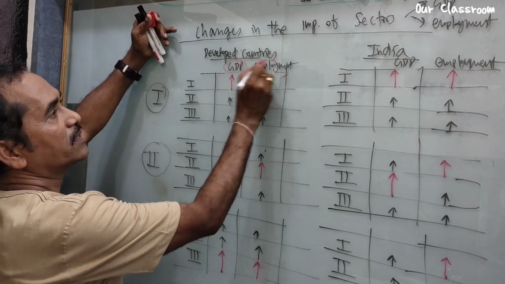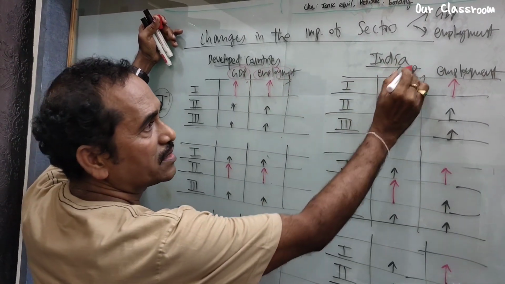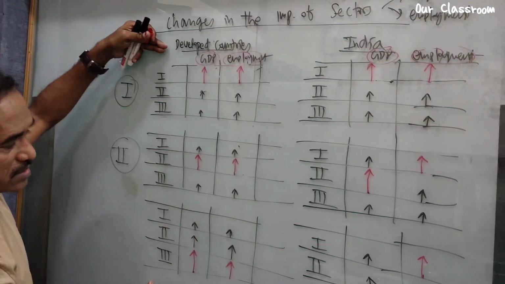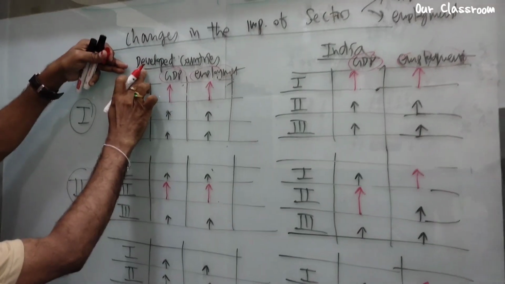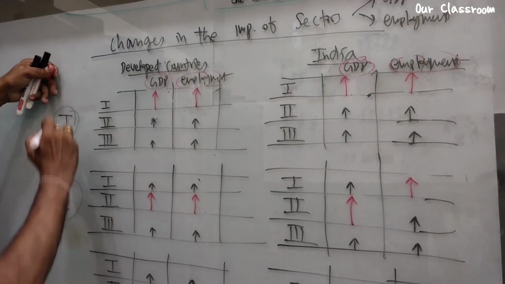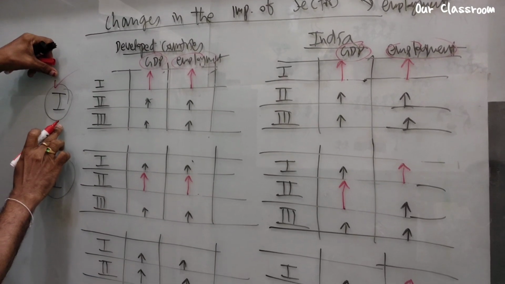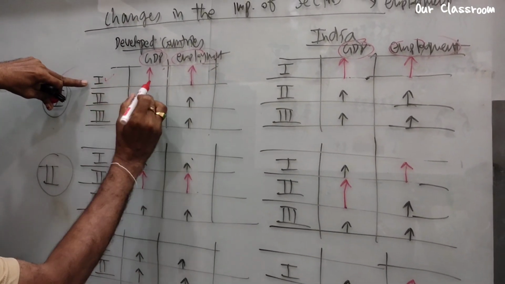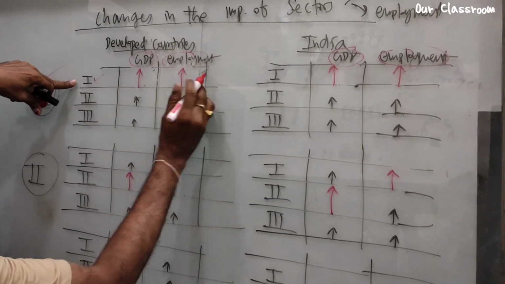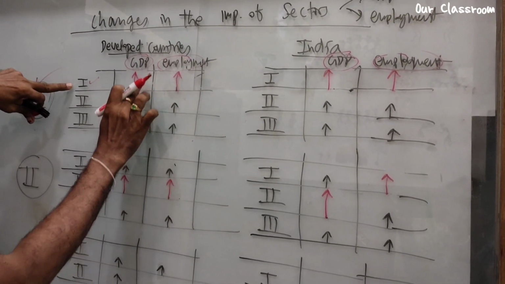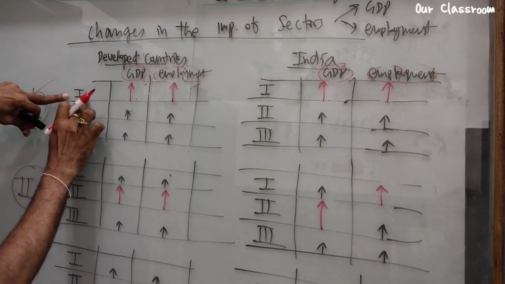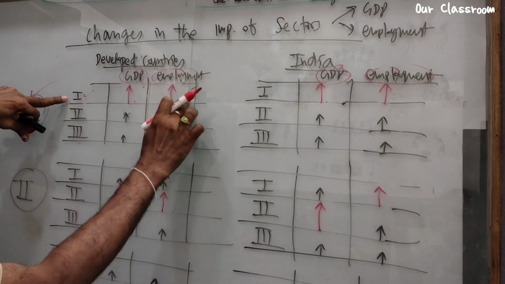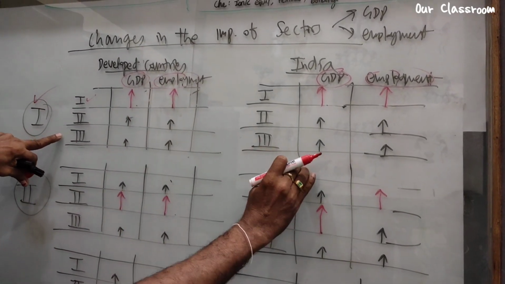Here it is GDP, employment. In the Indian context, it is GDP, employment. Now let's compare. These are all particulars about developed countries, and those are India. Now let's see the initial stage, what happened? More contribution from agriculture, the first sector, in GDP and employment: more contribution of GDP from the first sector, and more employment also, more working people are working in agriculture. Okay, right. Now what about the Indian context?